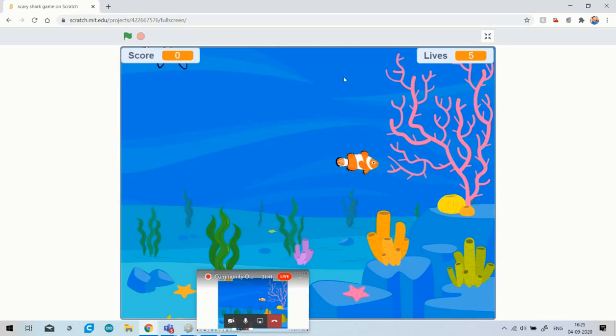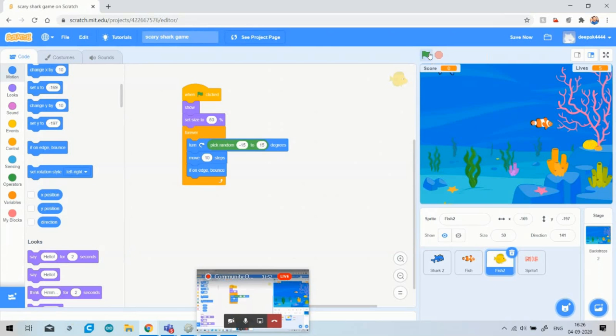Whenever any sprite hits this edge, it will bounce back. Now you can see that if I click on this, my fish is moving very fast. So for this, you can also slow down the fish. Just change this to move 5 steps. Now you can see that your fish is moving slowly and it is fine for our game.